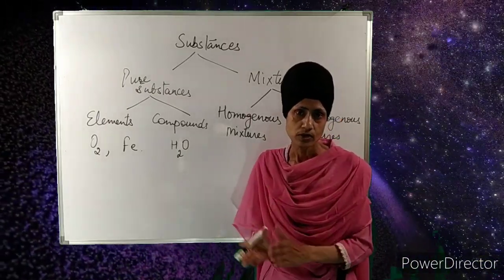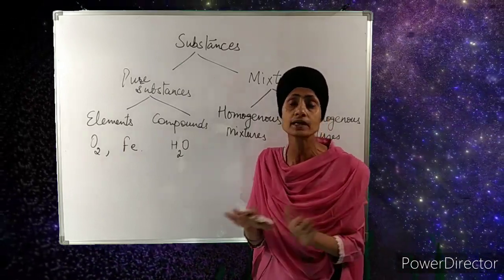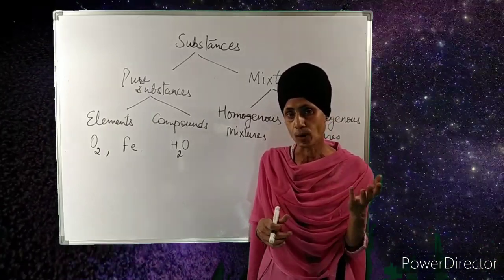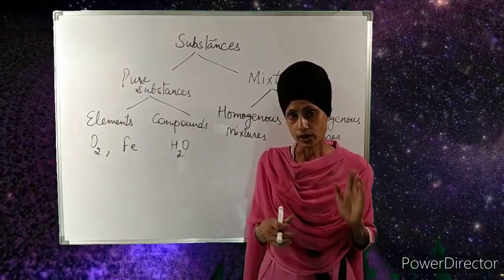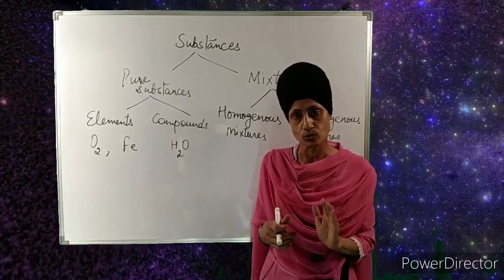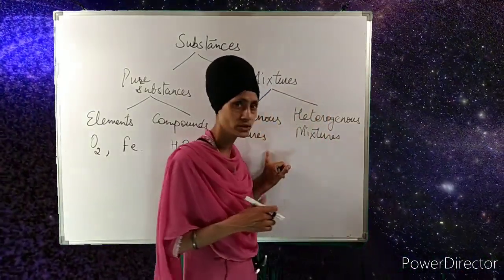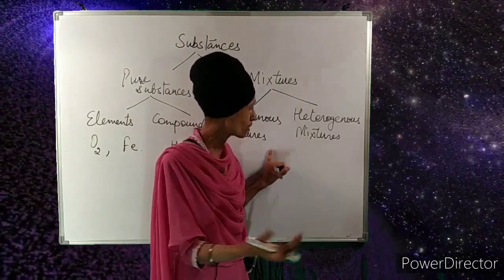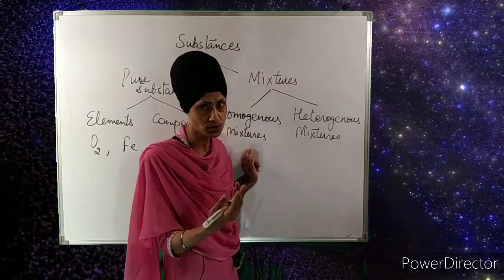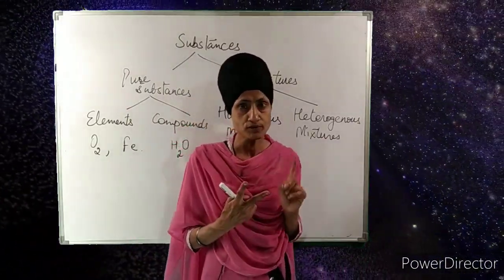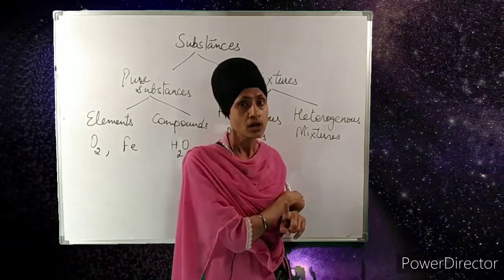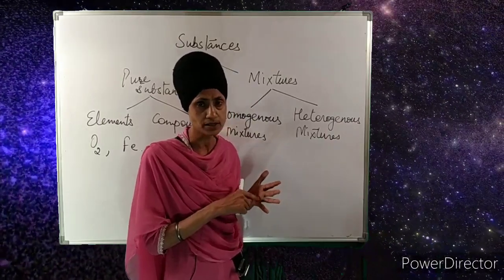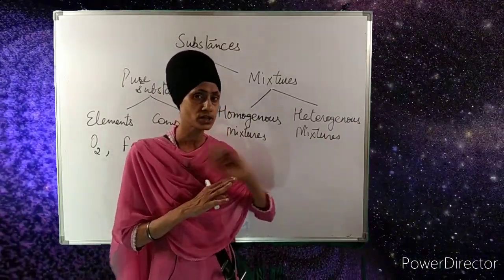The water molecules and the sugar molecules are evenly distributed. You can taste it from the bottom or from the top. The sweetness will be the same, showing that its composition is the same throughout. So such types of mixtures are called homogeneous. We cannot see the two or three particles from which it is made up. A sugar solution is made up of two types of particles. It is not made up of a single type of particles. It's not a pure substance. It is made up of two types of particles, that is sugar and water. But the two types of particles are not visible to us with distinct boundaries.